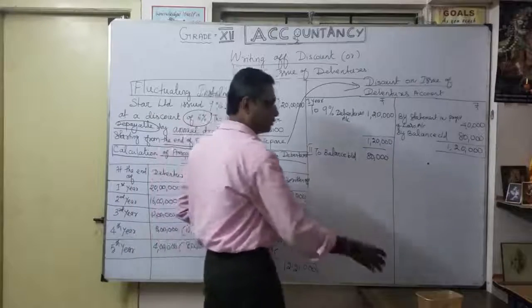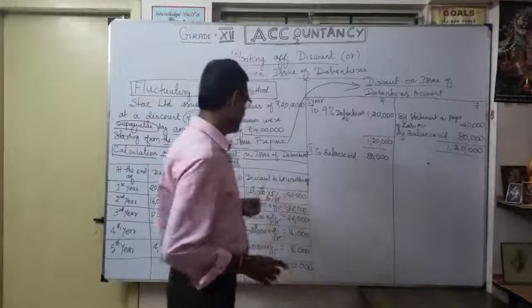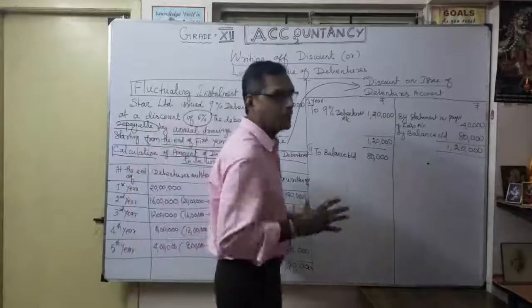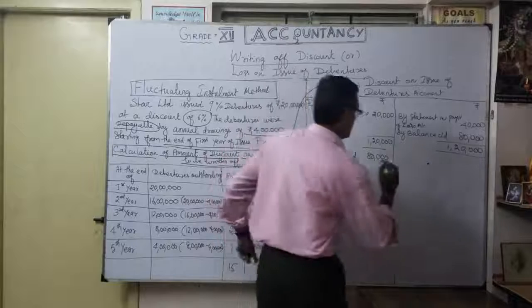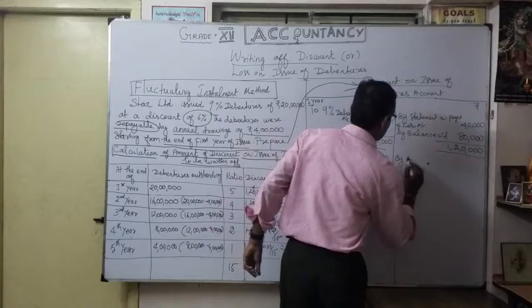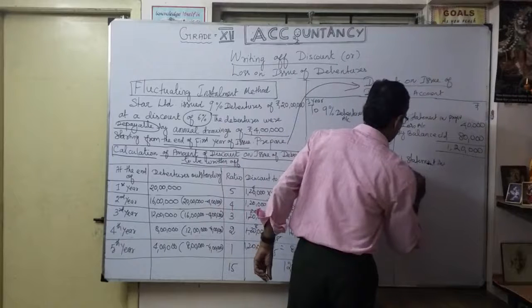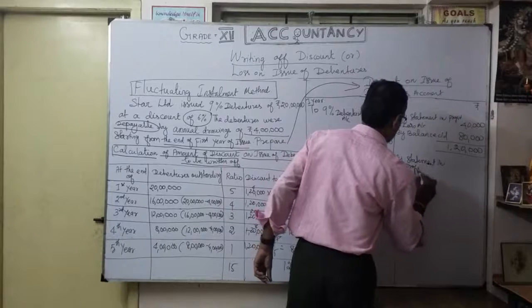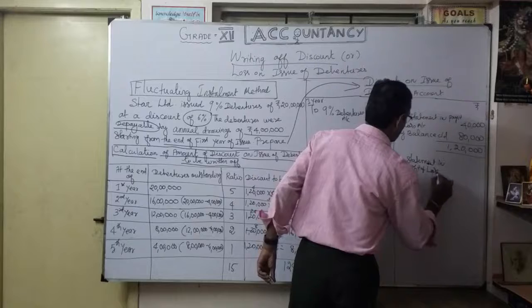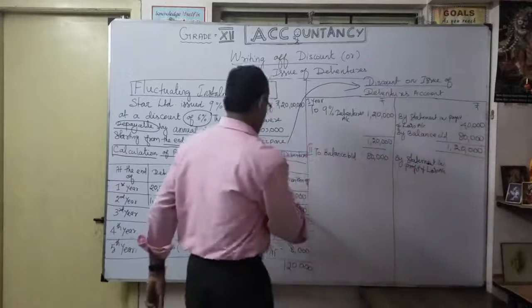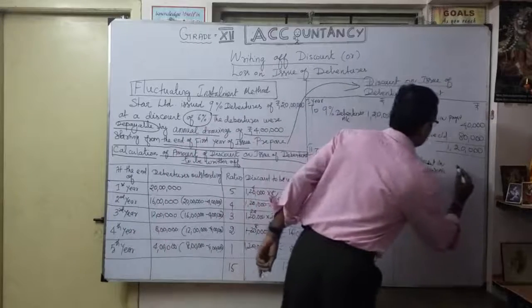Now we will do the posting. Second year is now 32,000 only, which I am going to charge to the profit and loss account. By statement of profit and loss account, 32,000.